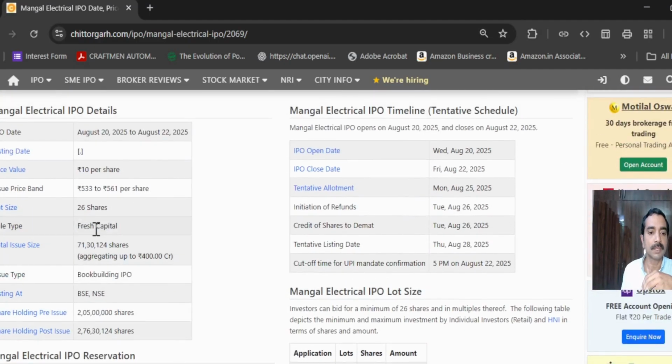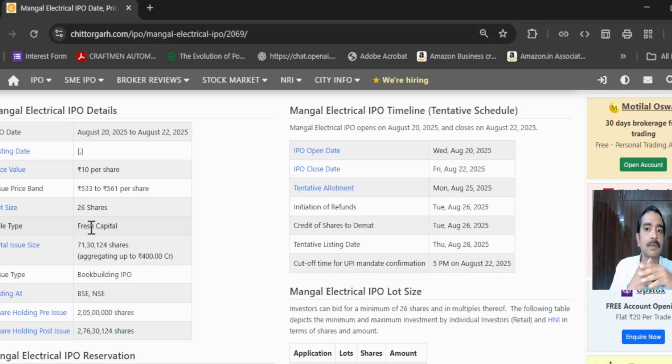So here you can see fresh capital is mentioned. So in IPOs, basically there are two things. One is fresh capital, and second is OFS. Now, what is fresh capital? And let's try to identify what is the difference between fresh capital and OFS.